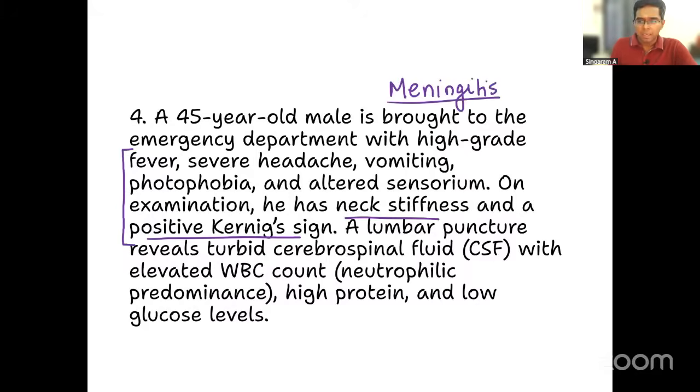Okay. And if you suspect meningitis, the investigation you do is lumbar puncture. Here also lumbar puncture has been done and it reveals a turbid CSF. Turbid means something like pus containing CSF along with the elevated WBC count with neutrophilic predominant. This is a key word. Neutrophils are elevated. Along with that, there is also high protein and low glucose levels, right? Now, I think with this CSF analysis finding, you should be able to tell me what type of meningitis we are dealing in this question.